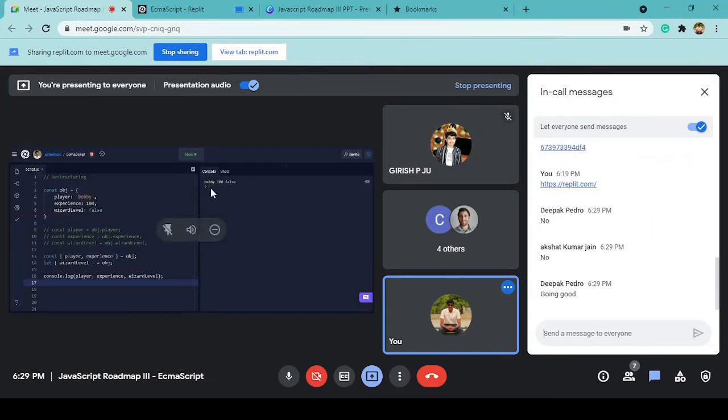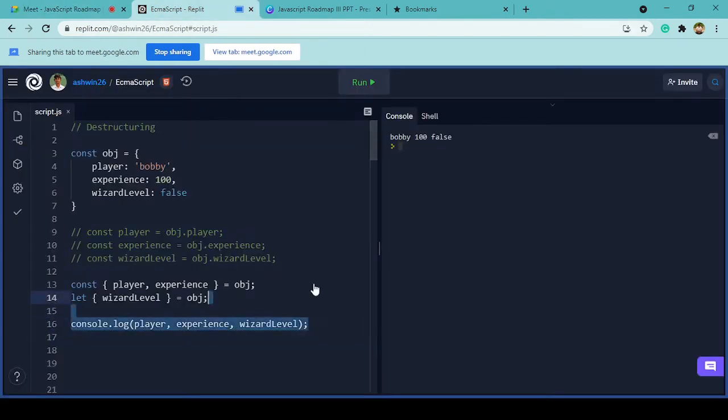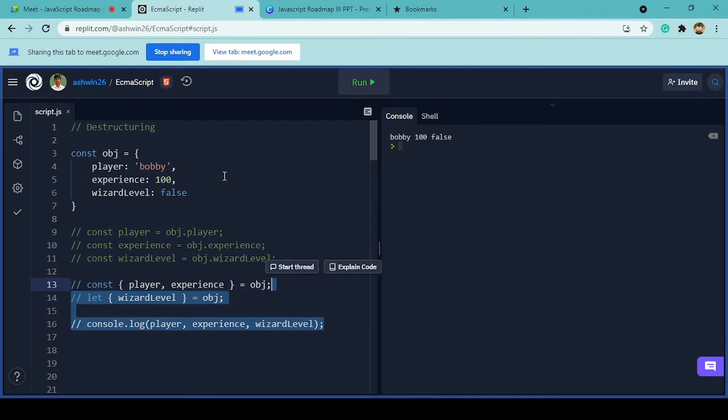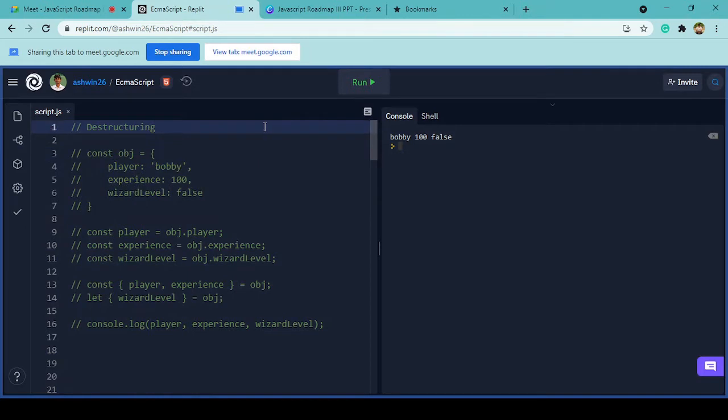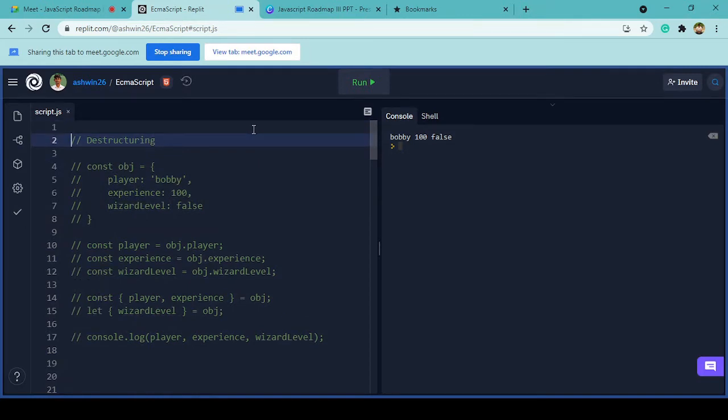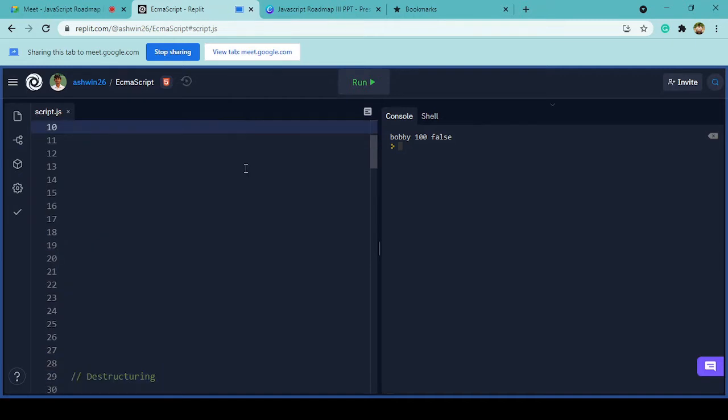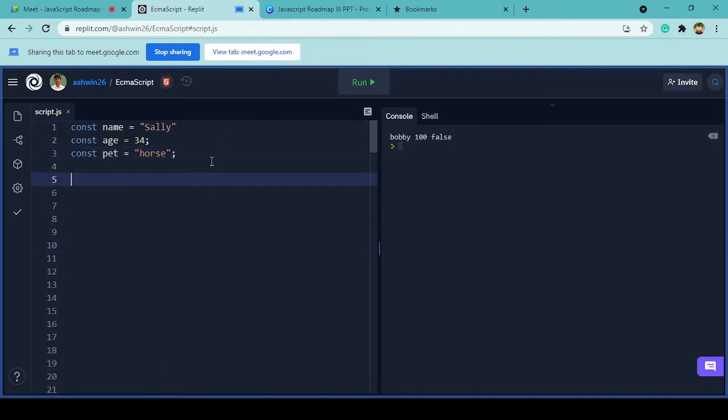All right. Great. Now we are going to see another concept called template strings. Generally, when you are trying to log anything in the output in JavaScript, we use a concept called string concatenation.